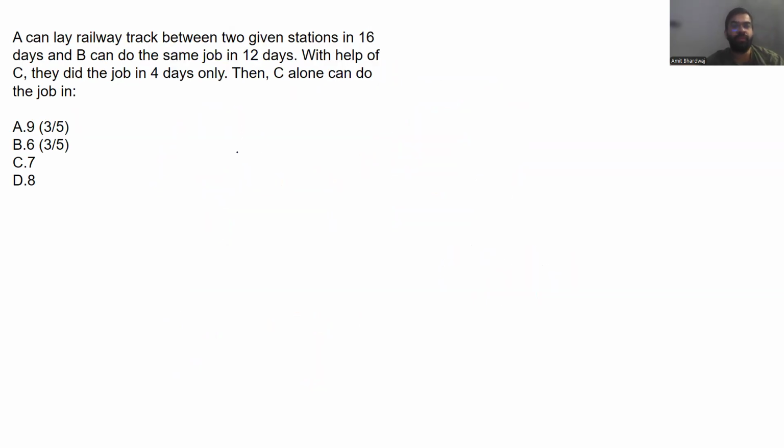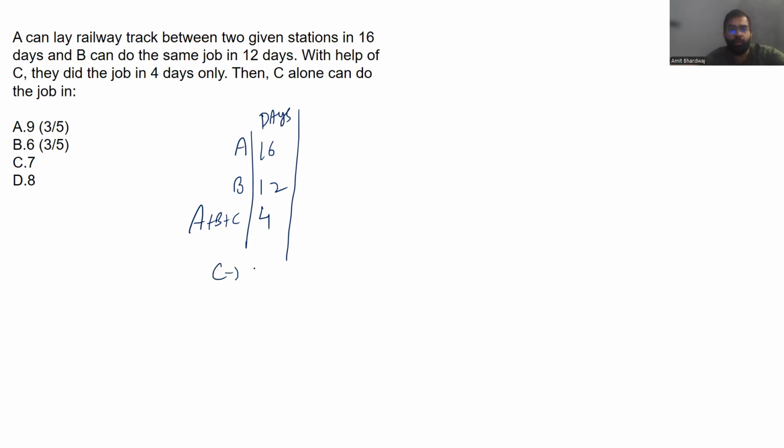Point number two is: A can lay railway track between two stations in 16 days. Basically, A can do this in 16 days and B can do the same thing in 12 days. Now the question is, with the help of C, they did the job in 4 days. Means if they do it with the help of C, they can do it in 4 days. And the question is, C alone can do this job in how many days? So I will use the same line of thinking in this question also.